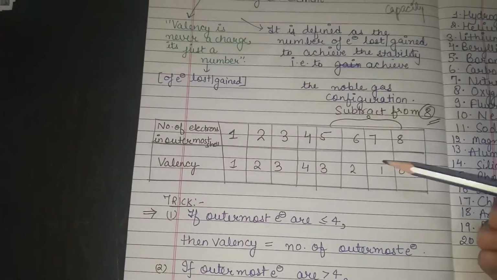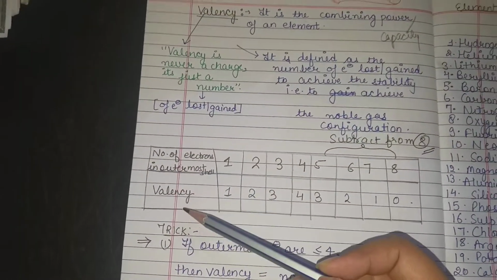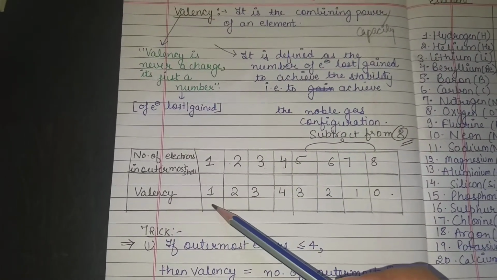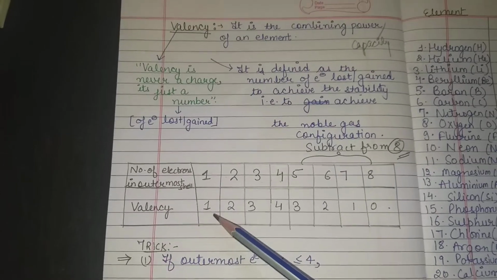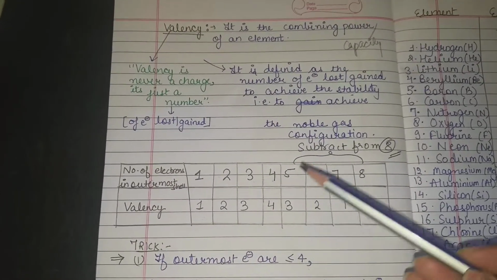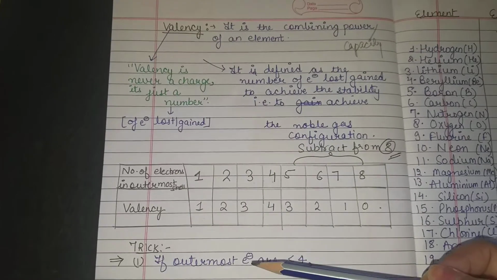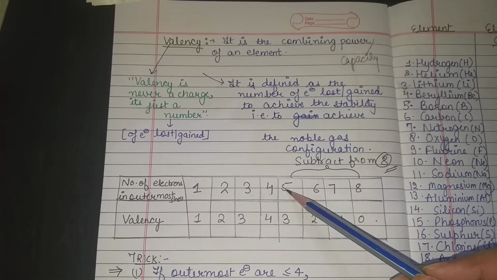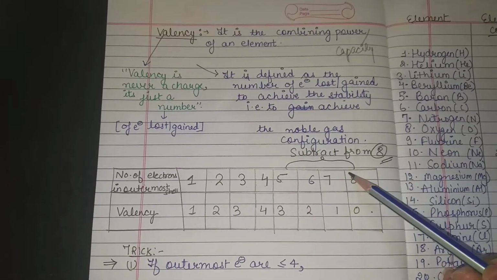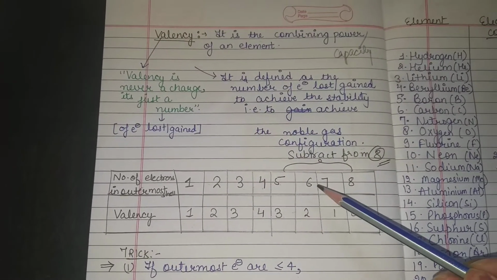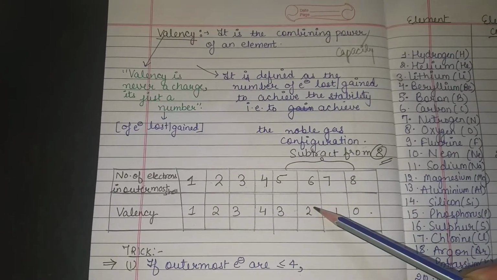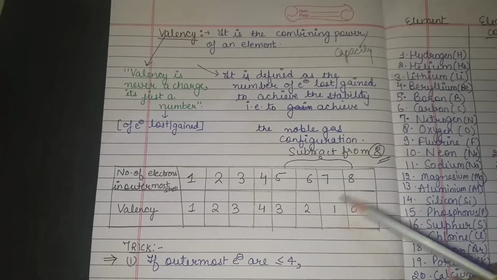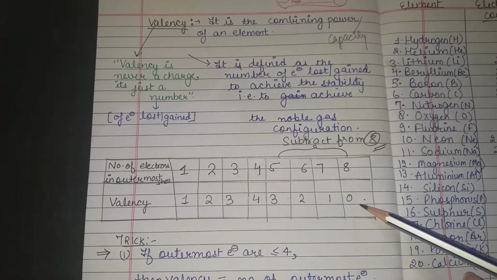So here I have one table. Suppose the number of outermost electrons is 1, 2, 3 and 4. In that condition the valency remains the same as the number of outermost electrons, that is 1, 2, 3, 4. But as soon as it exceeds 4, we have to subtract it from 8. That means if the number of outermost electrons is 5, the valency will be 3, because 8 minus 5 is 3. Similarly, for 6, 8 minus 6 is 2. For 7, 8 minus 7 equals 1. And for 8 itself, 8 minus 8 is 0.